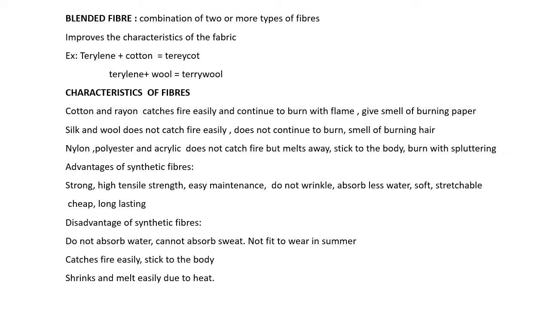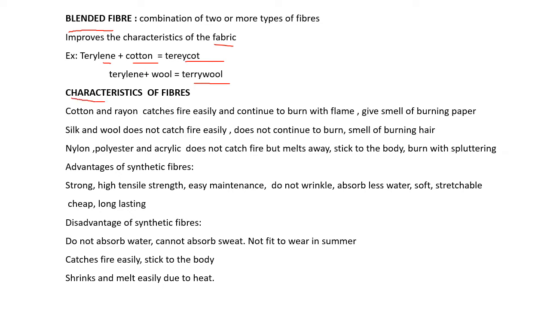Blended fiber. Blend means to mix. So blended fiber is when two fibers are combined together to get good characteristics. And then the fabric made is blended fabric. So here terylene is a chemical. It is mixed with natural fiber cotton, that is terrycot. Then terylene with wool, that is terry wool. So terylene or terrycot we use for a school uniform so that it is easy to wash and iron.